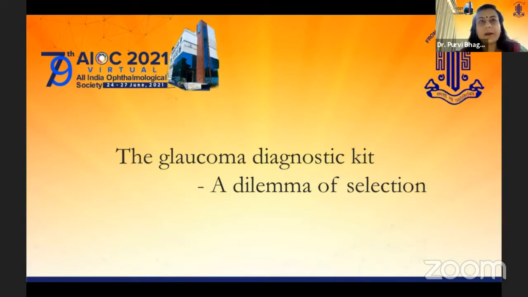Glaucoma, we all know, is a multifactorial disease. There are lots of mechanical, vascular, neurotropic factors involved, and the diagnostic armamentarium is equally multifactorial. We have lots of innovations happening in glaucoma day in and day out, and lots of technology spurring up every few months and every year. But still, a recurrent dilemma continues to exist as to which diagnostic tool would be suitable for your patient. Because each glaucoma patient is unique and each eye of a patient is individual and different, it requires an individual diagnostic algorithm to be followed for those patients and those eyes.